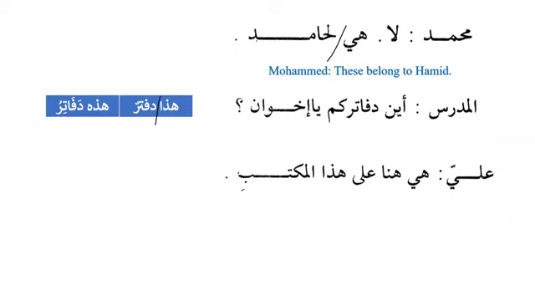Now, do you see it doesn't have tanween over here? Why it doesn't have tanween? Does anyone remember? Because it comes on the pattern of mafa'ilu. So whenever a noun comes on the pattern of mafa'ilu, then it will not accept tanween. So that's why we say dafatiru. So aina dafatirakum ya ikhwanu, where are your notebooks, O brothers?